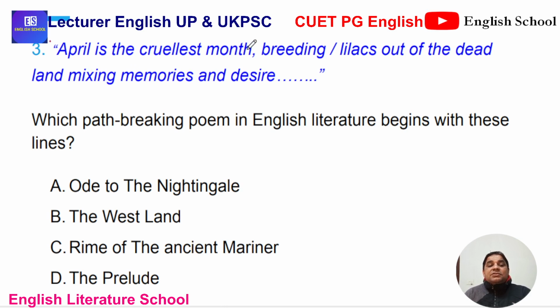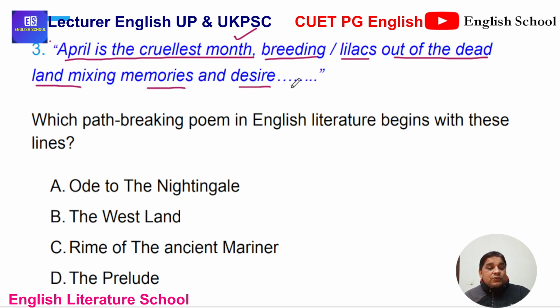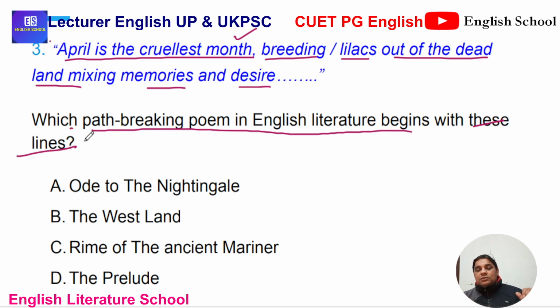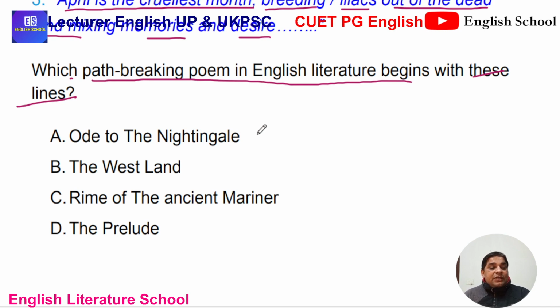Moving to question number three, a line of text is given: April is the cruelest month. In which poem is the month of April called cruelest? Breeding lilacs out of the dead land, mixing memory. This is a poetic line in blank verse. Which path-breaking poem in English literature begins with these lines? I have already hinted that it is written in blank verse, so you have to make a list of major poetic works written in blank verse. April is the cruelest month, this is sufficient to learn something. The options are Ode to a Nightingale, Ode to the West Wind, Rime of the Ancient Mariner, and The Prelude.